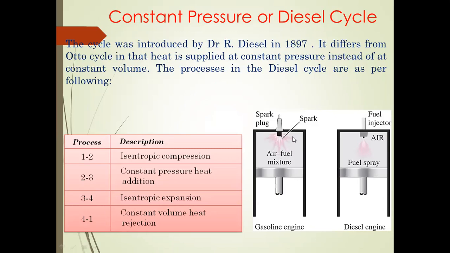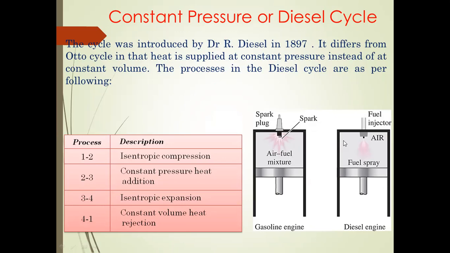At the end of the compression stroke, the spark plug ignites the mixture, the spark quenches the hydrocarbon molecules, and combustion starts. After the completion of combustion, the piston goes from TDC to BDC. Then the exhaust stroke starts, and the burned molecules escape to the atmosphere with the help of the exhaust valve.